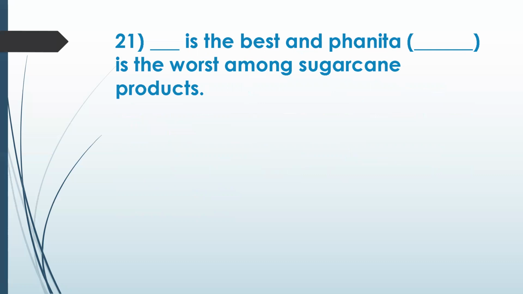Dash is the best and dash, also called as panita, is the worst among sugarcane products. It's already given me the clue. It's related to sugarcane products. So, but in sugarcane, we have a couple of products. So, which one is the good and which one is the worst? What is the products of sugarcane? Sugar is bad. I mean, filtered white sugar is bad. Correct. But in olden terms, which is best?